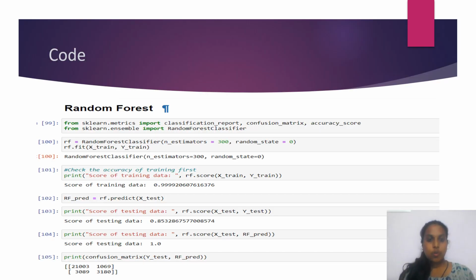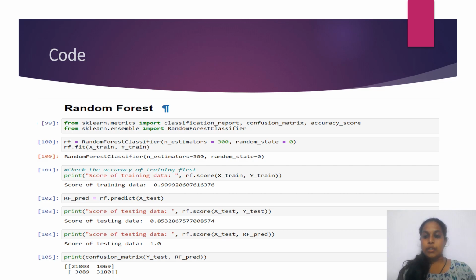And also this is my code which I did on random forest. We will import the libraries initially for the code implementation, and using sklearn metrics we will classify the random forest classifications. Initially we give random state 300. Initially the number of estimators is 300. Initially we gave the random forest 0. Further, by using the random forest classifier, we will increase the random state, and then we'll get a score of training data.